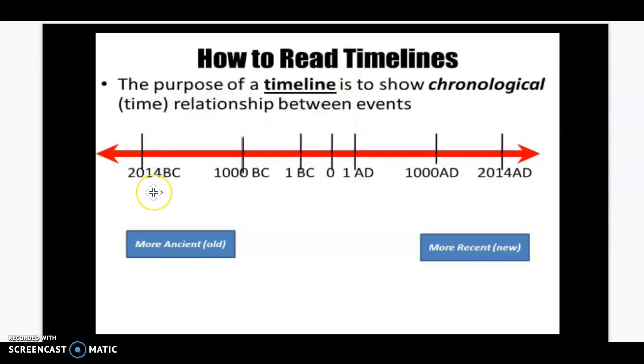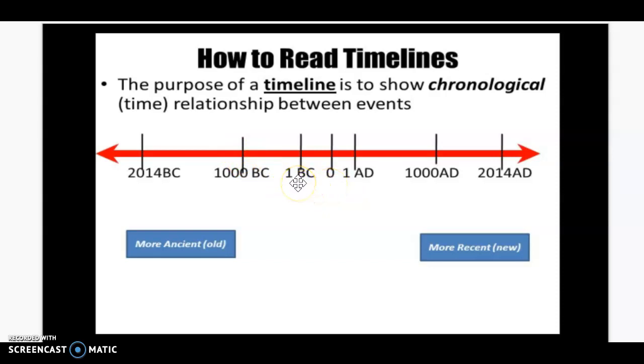If you look here, it says 2014 BCE, so BCE is older than 1000 BCE, and that's why there's distance. There's 1014 years of space shown on this timeline. The one thing I don't like, and that I put this on here to show you on purpose, is there's also no year 0.